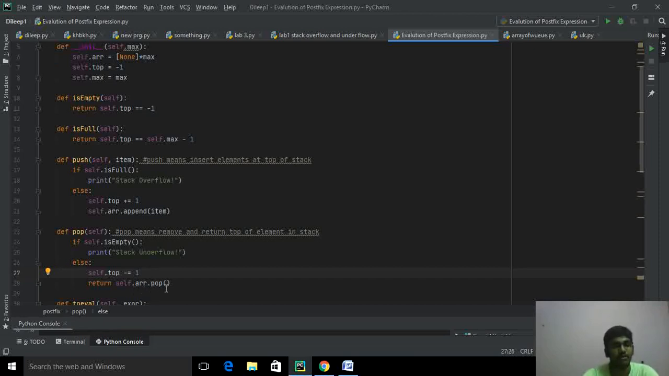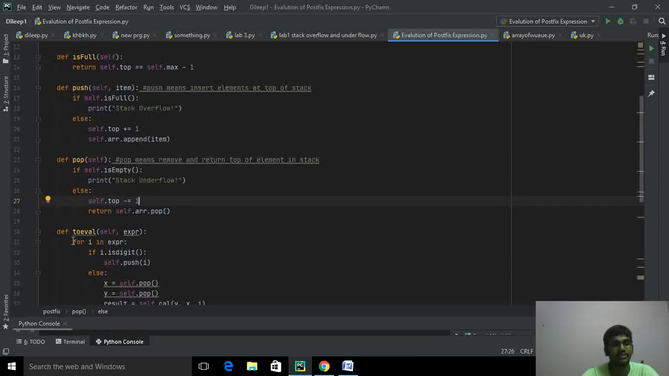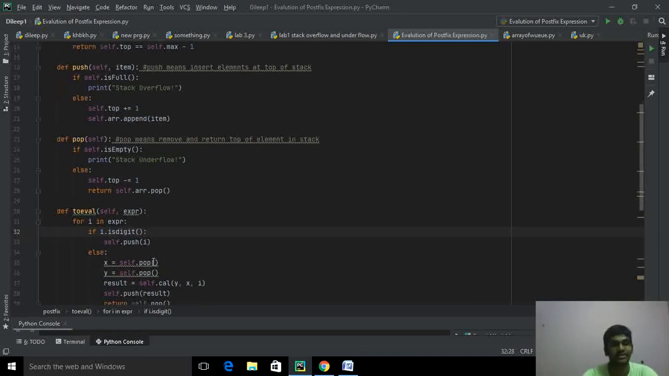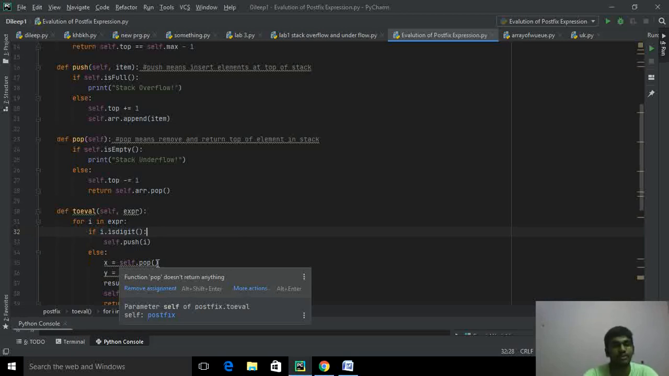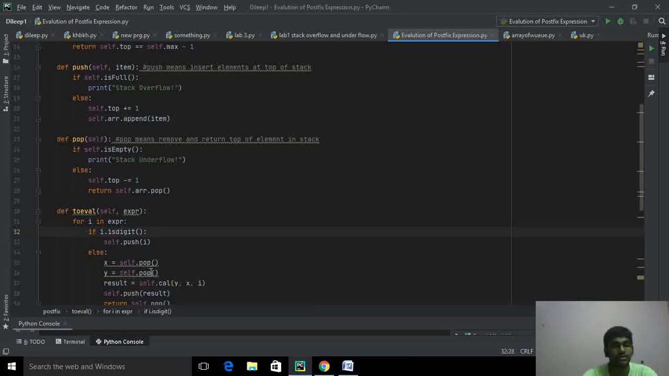Okay, I'll define a function named evaluation with self and expression. I'll define a for loop, for i in expression. I will iterate, and if i.isdigit, it will self.push i; it will be pushed to the stack. If it is a digit, it will push to the stack. Else, I'll define a variable x equal to self.pop, and a variable y equal to self.pop.